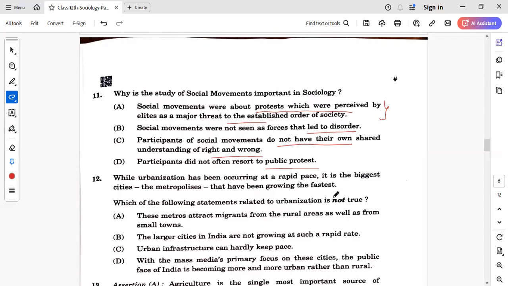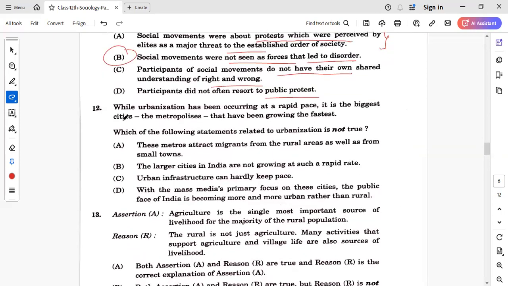So here the correct answer is B, that social movements were not seen as forces that led to disorder. Rather, they tried to put society in order, and that is why social movements used to happen. So this is the importance of social movements in sociology, that they were not seen as a force that led to disorder. They tried to establish society in order. So B is the correct answer.